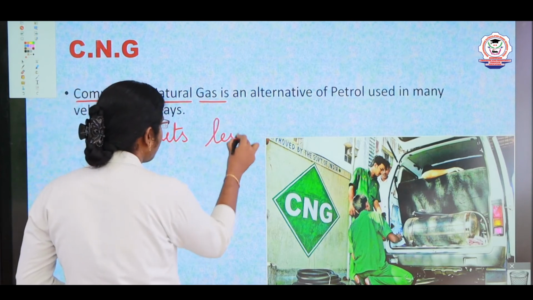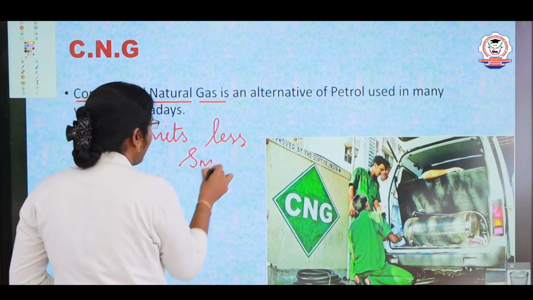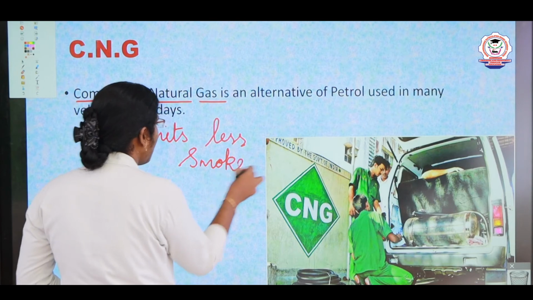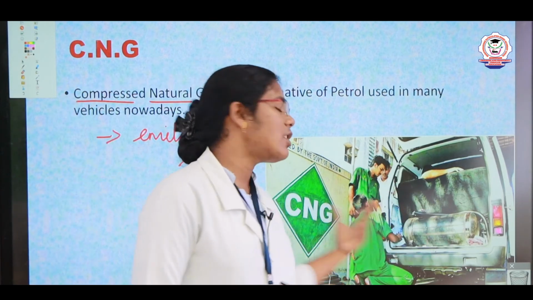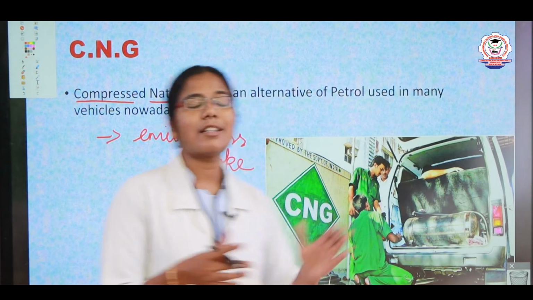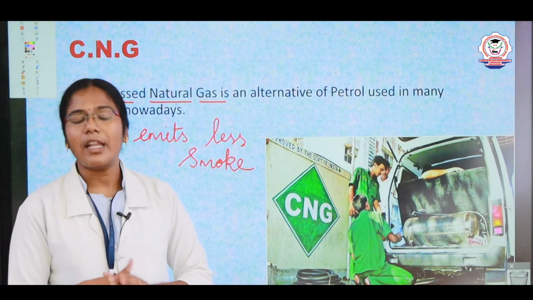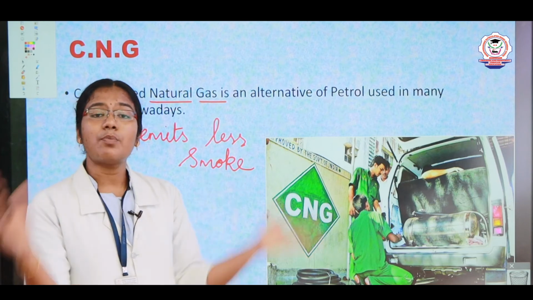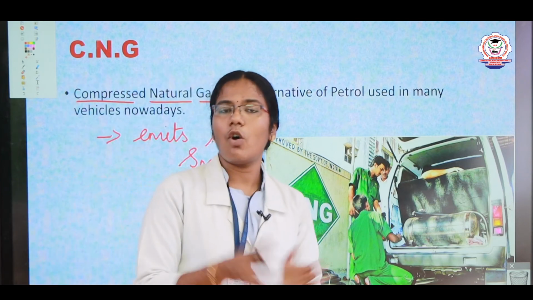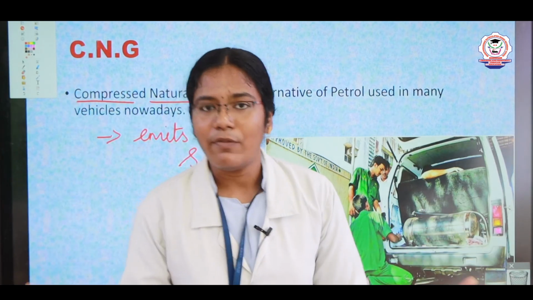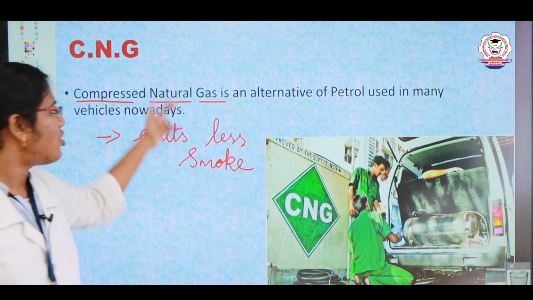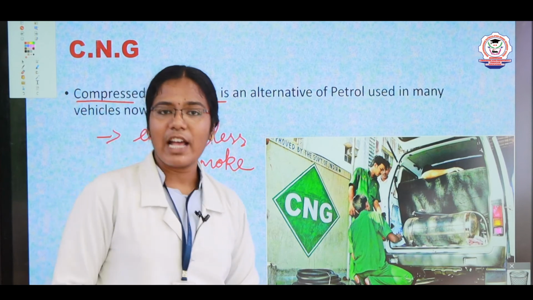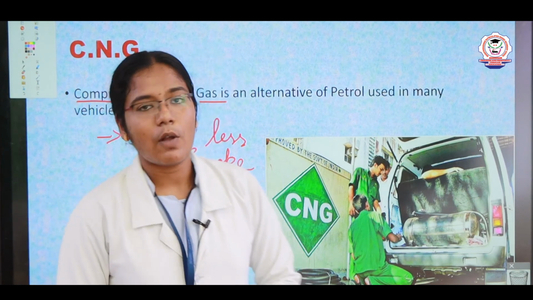It emits less smoke and causes less pollution. It does not cause much pollution. So here it consists of natural gas only, children. It consists of more methane gas, and it is formed through a natural process, not by artificial means. So that is why we can say this one is compressed natural gas. Compressed natural gas is said to be an alternative source to petrol.